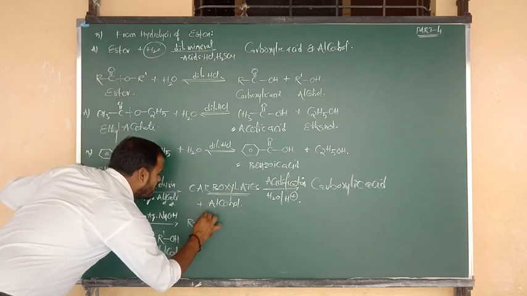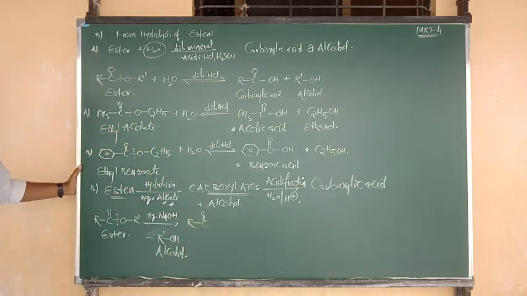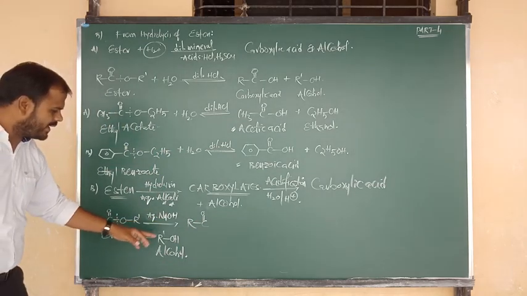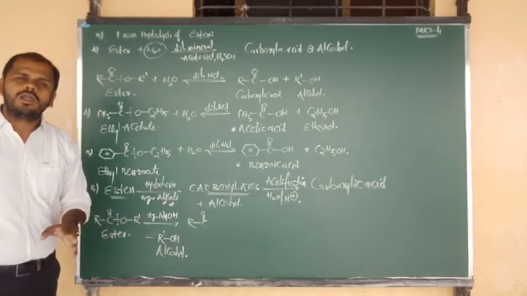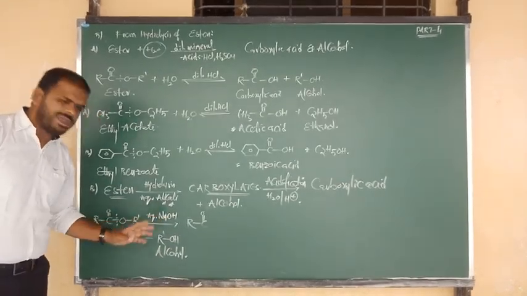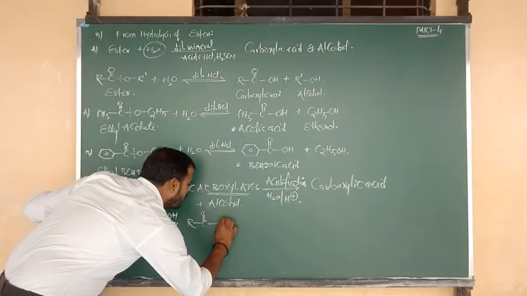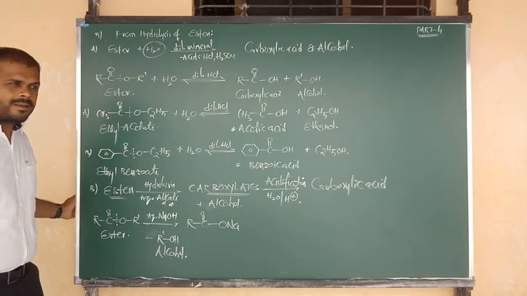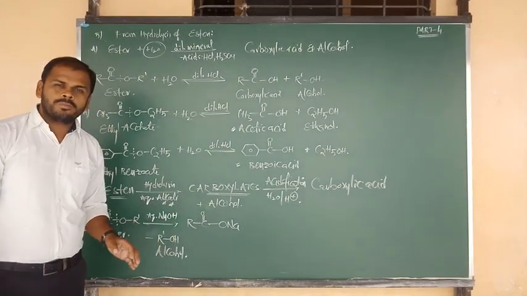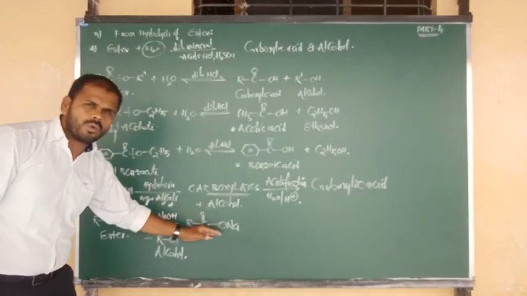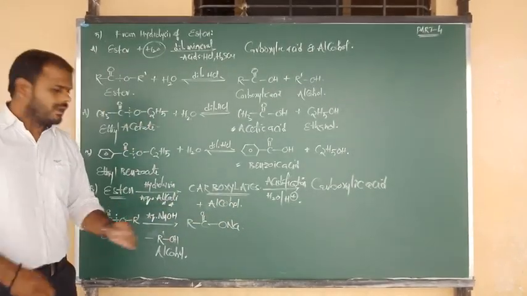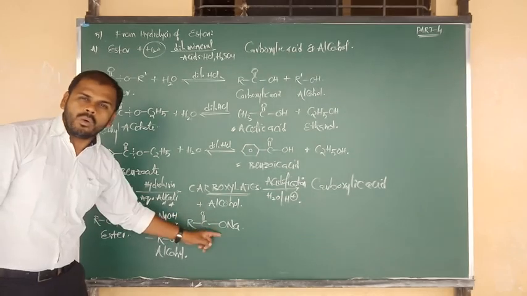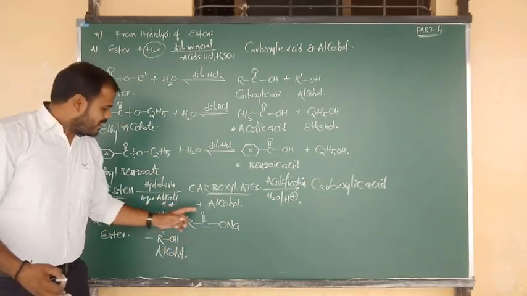Next, here I am going to consider R bonded to C, C connected to a double bond O group. From alkali, I mean from aqueous NaOH, H we have taken in the alcohol product formation. The remaining ONa group is there. Such ONa group I am going to add here. Now the formula looks like R bonded to C double bond O, C bonded to O, and O connected to Na. RCONa.